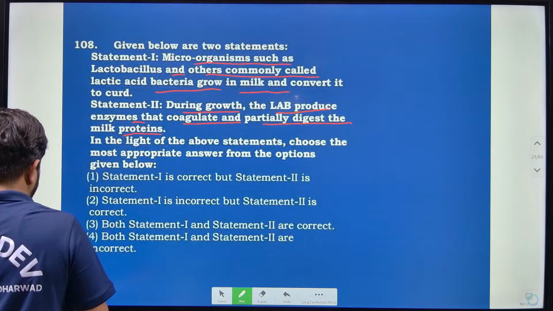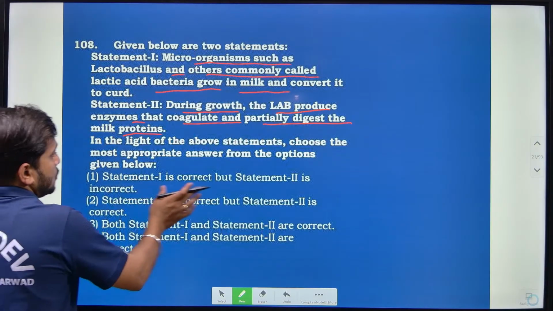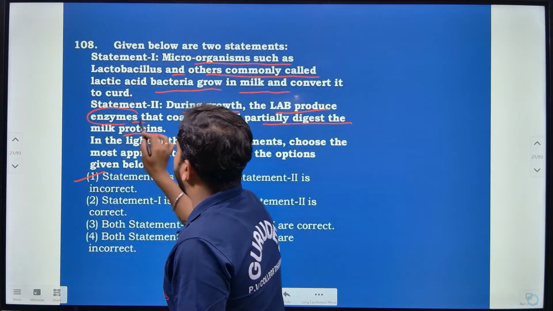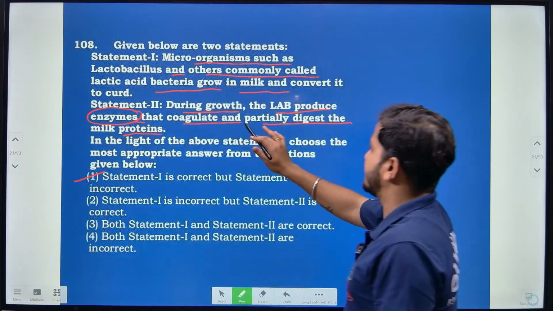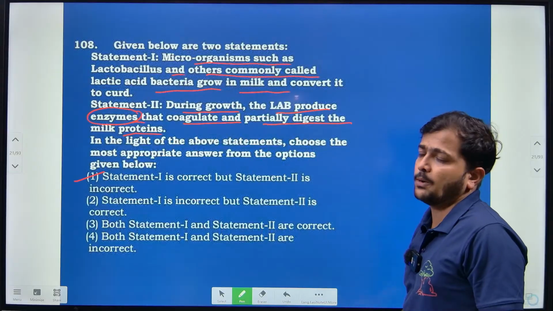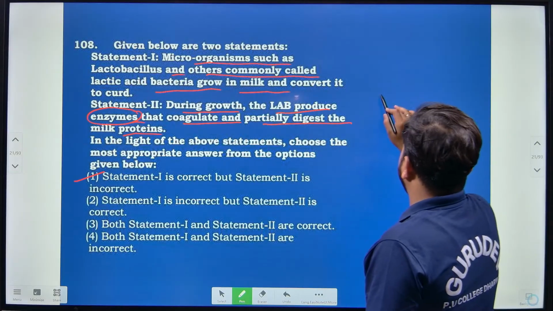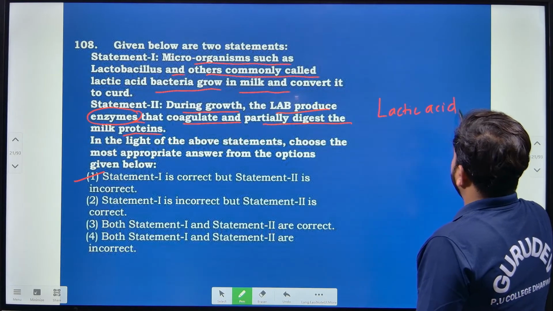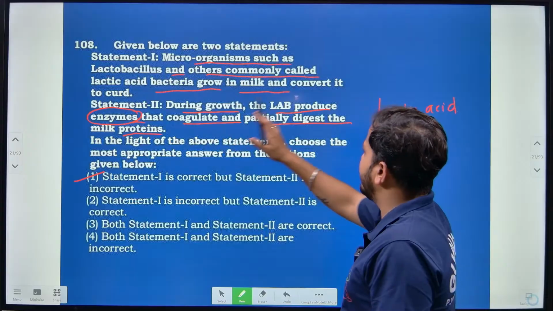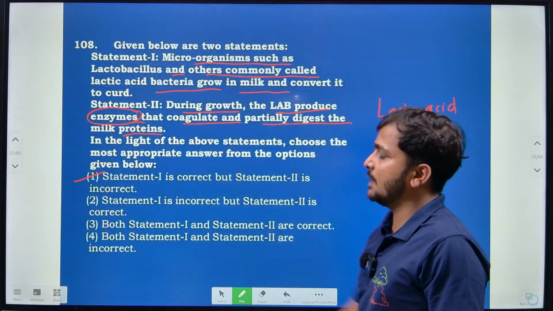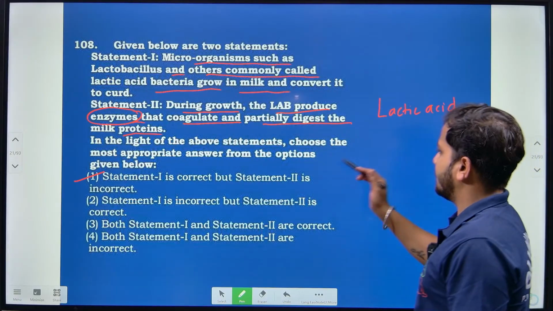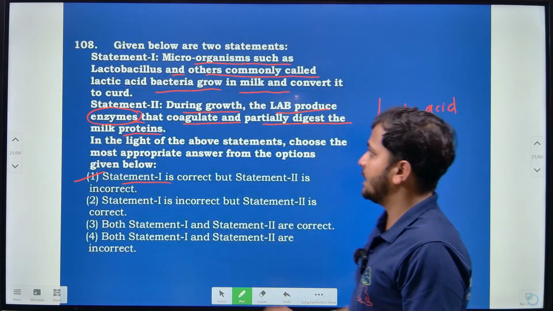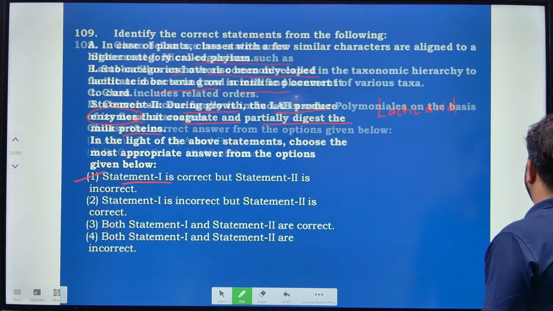So here statement 1 is correct and statement 2 is incorrect, because the enzymes won't be there to carry out the partial coagulation or partial digestion of milk protein, but instead there will be a formation of particularly lactic acid, right? And that itself actually coagulates and partially digests the milk protein, right? So based on that, only statement 1 is correct, but statement 2 is incorrect. So option 1 is correct here.